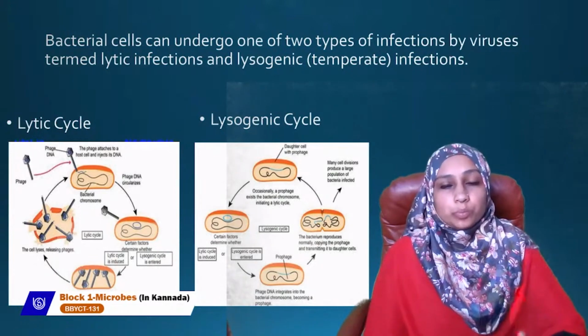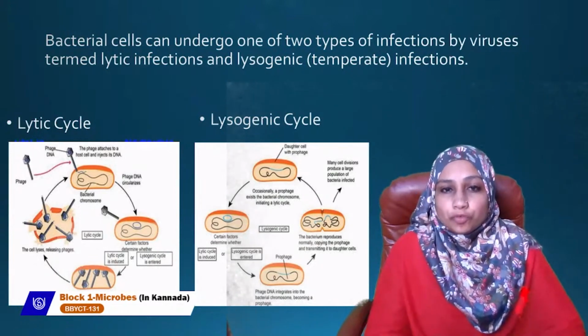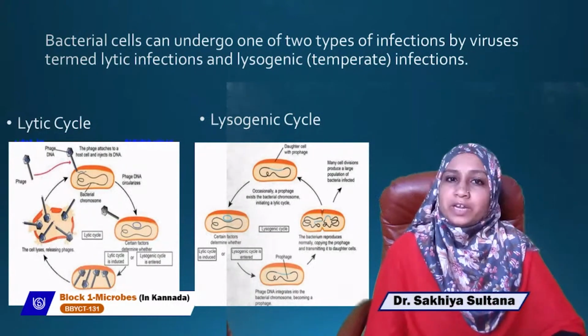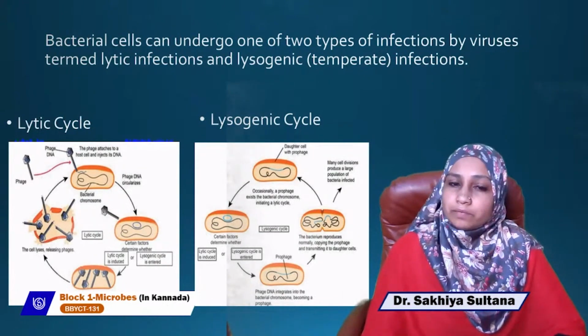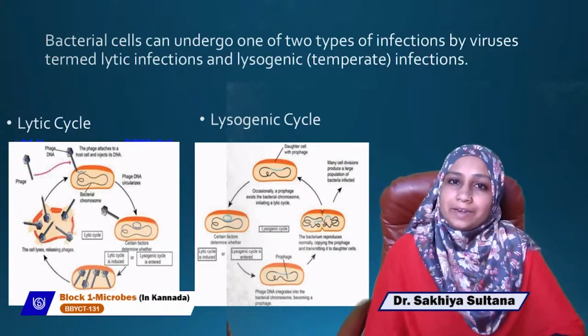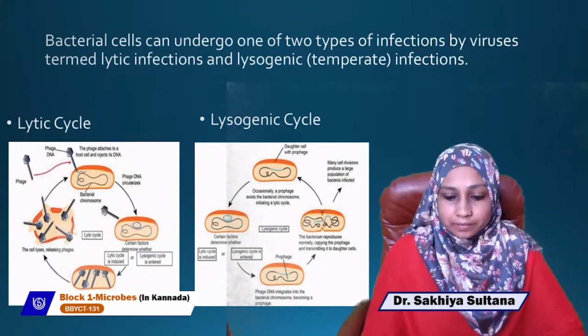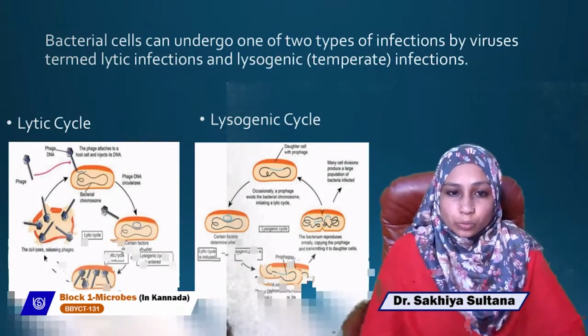It forms a prophage, and this prophage will be carried through generations until there is any stress. When there is stress to the cell, the viral DNA gets separated from the bacterial DNA, and then it undergoes the lytic cycle. So this is about the lytic and the lysogenic cycle.